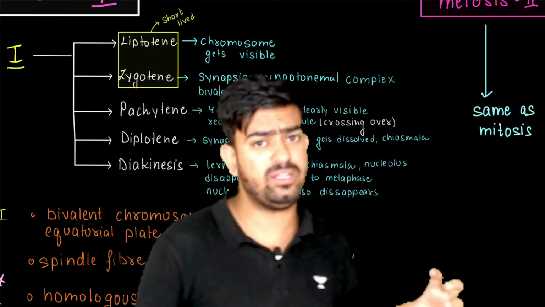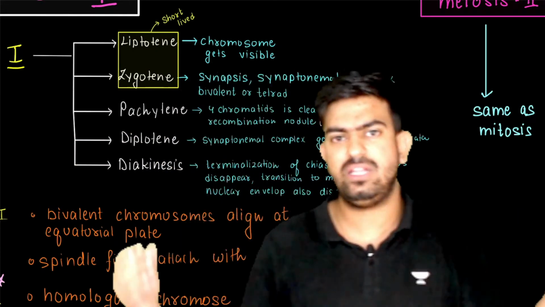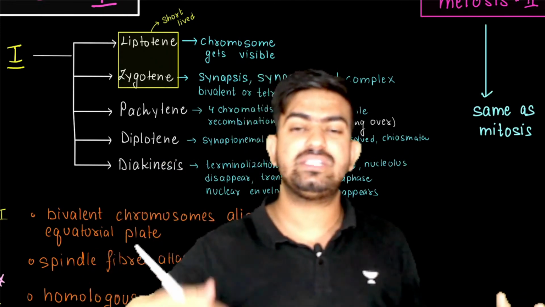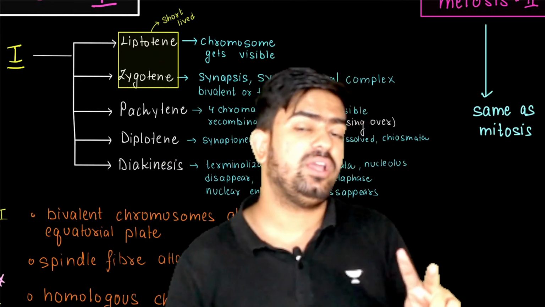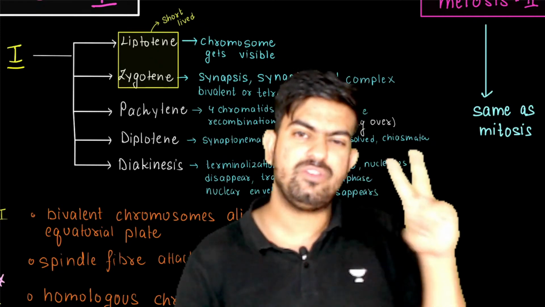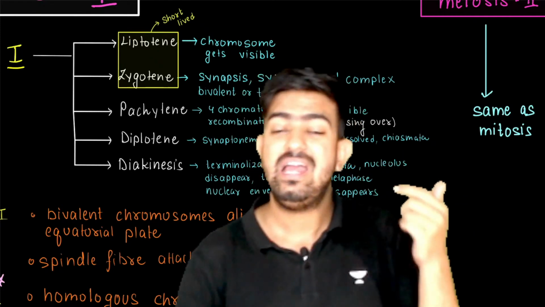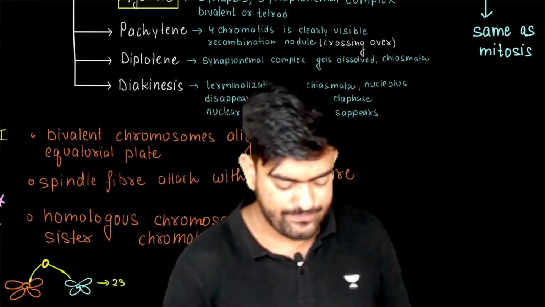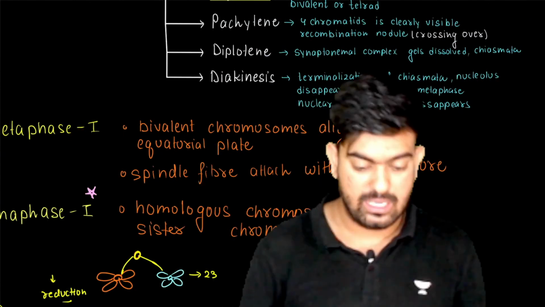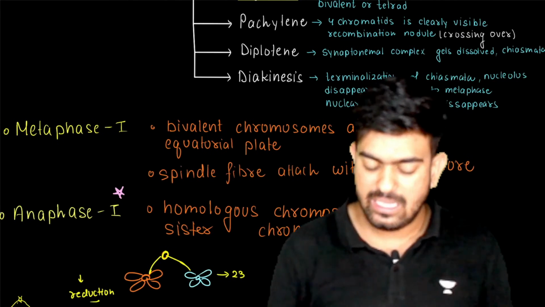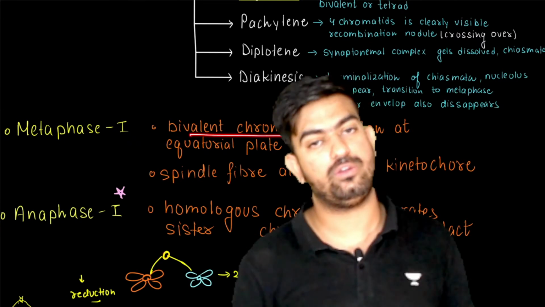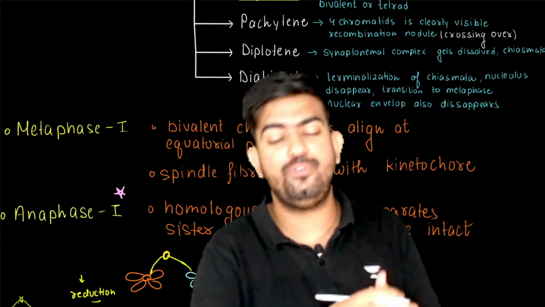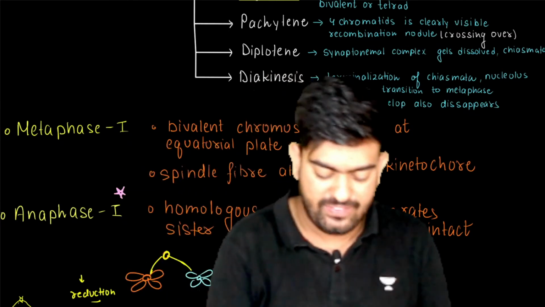The basic thing is similar to the prophase of mitosis, like the condensation of chromosomes is happening and the cell organelles are disappearing. But two major things in which meiosis is different from mitosis are the crossing over, and the second one is the formation of the chiasmata. Next, after this, what happened? Metaphase 1. The cell enters metaphase 1, and in this metaphase the bivalent chromosomes which were formed in prophase 1 all get arranged onto the metaphasic plate. So how, sir?